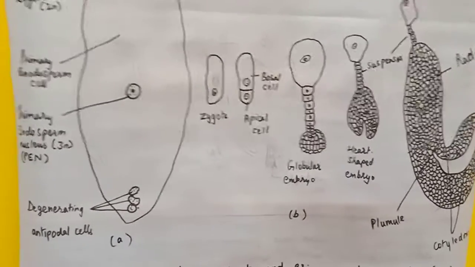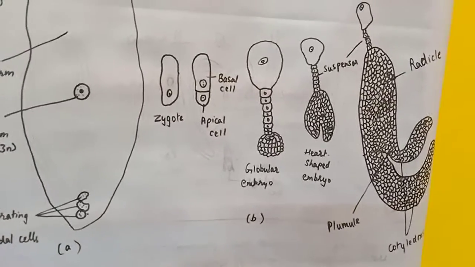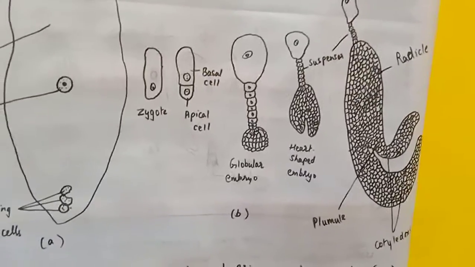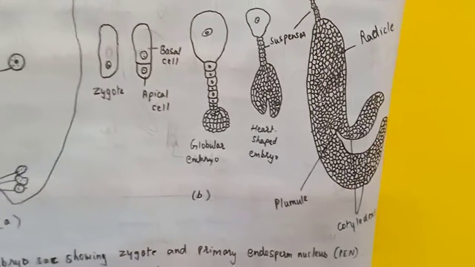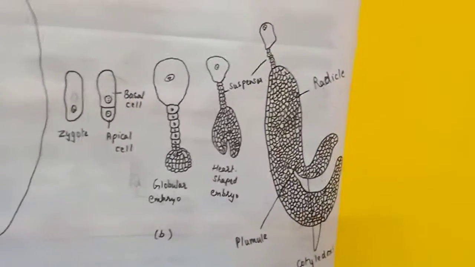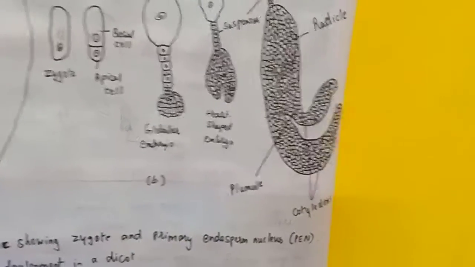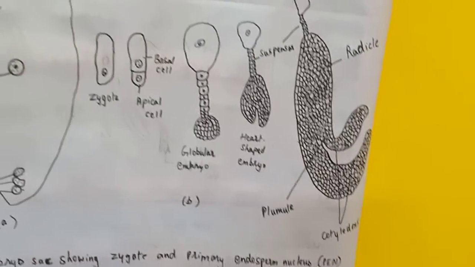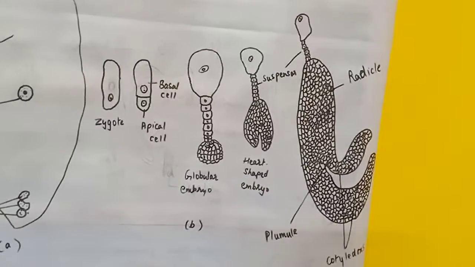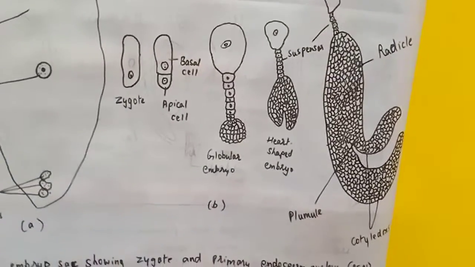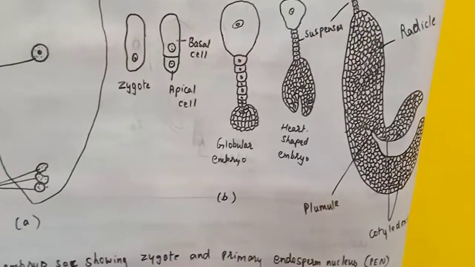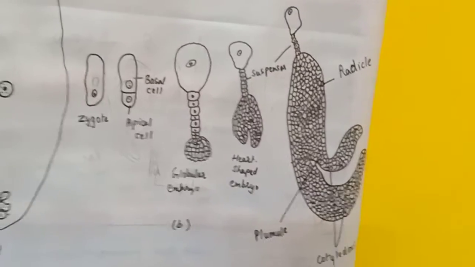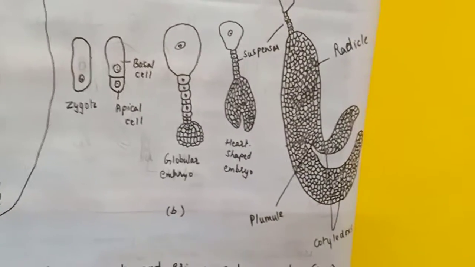The different stages of the developing proembryo, you can see here, are the globular embryo, then the heart-shaped embryo, and finally a mature embryo. In the last figure you can see the suspensor, radicle, plumule, cotyledon. This is the mature stage. So the zygote, then the basal cell and apical cell develop, then the globular embryo develops, then the heart-shaped embryo develops, and after that the mature embryo which contains radicle, plumule and cotyledon.